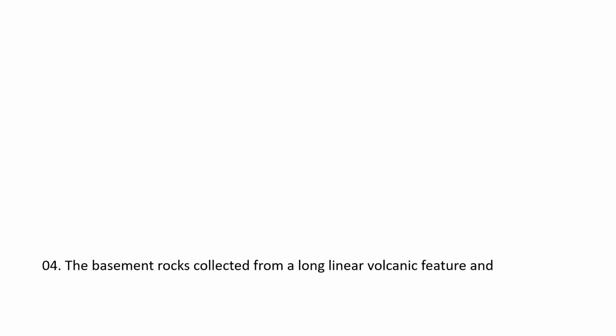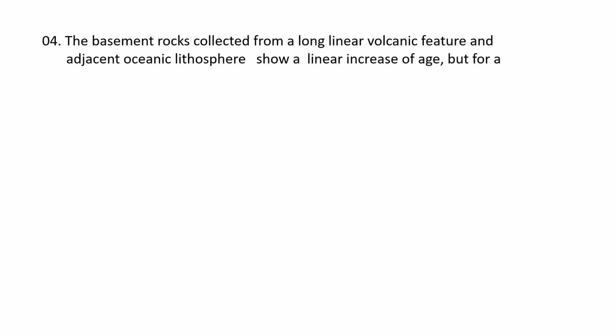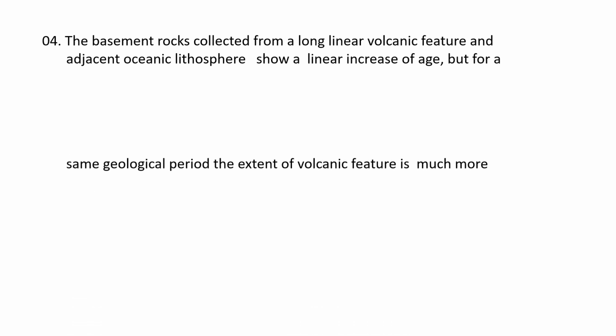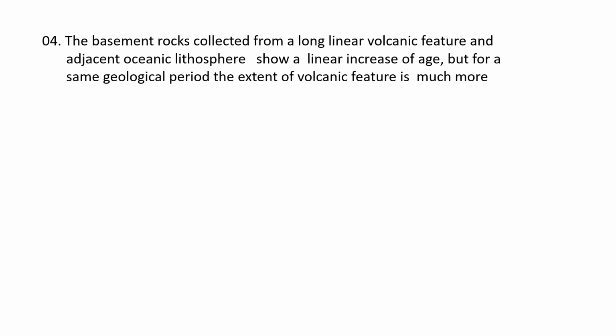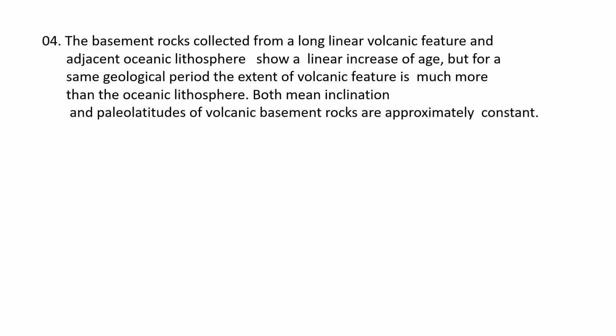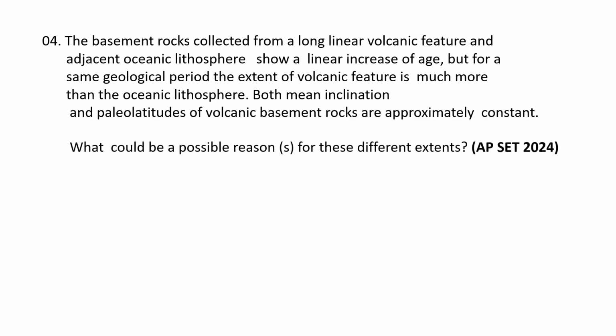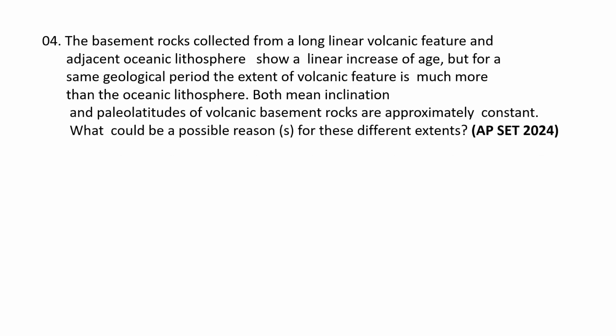Next question. The basement rocks collected from a long linear volcanic feature and adjacent oceanic lithosphere show a linear increase of age, but for the same geological period, the extent of volcanic features is much more than the oceanic lithosphere. Both mean inclination and paleolatitudes of volcanic basement rocks are approximately constant. What could be the possible reasons for these different extents?